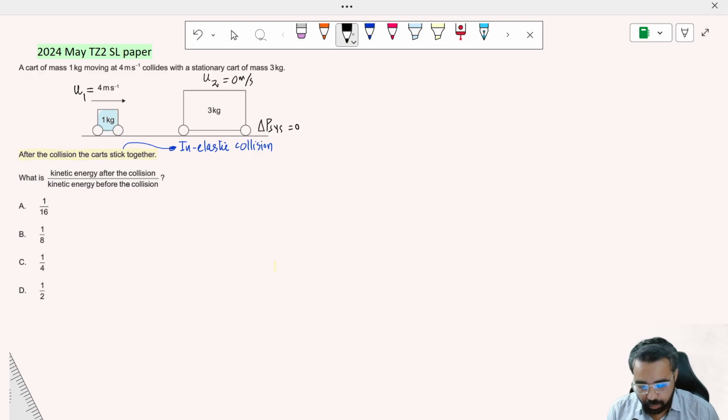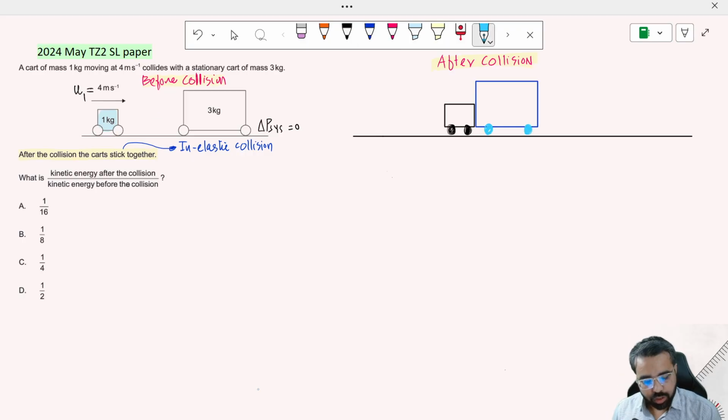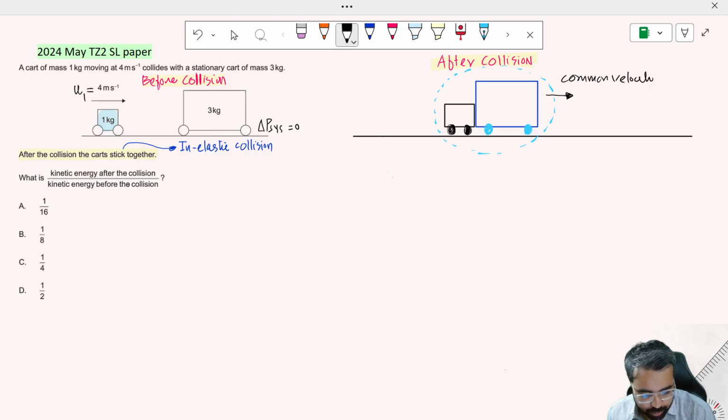Okay, now we are going to give this scenario a name: this is the after collision situation, and I will draw another diagram that will represent the situation after collision. So this is the before collision. Students, this is a situation in which we see that these two cars now stick together, and now they are moving more slowly but with a common velocity, which we can calculate later. And in this question, we have to find the ratio of the energy lost. I mean, what is the kinetic energy after collision divided by the kinetic energy before collision.